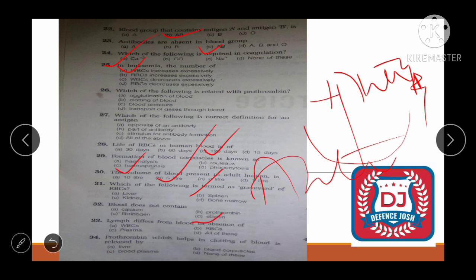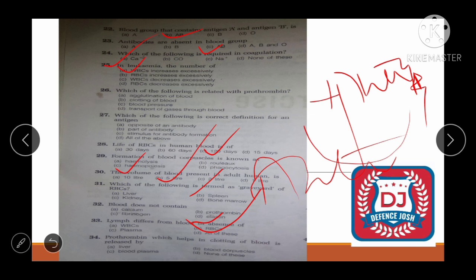Alright, next question is, blood does not contain elastin, because fibrinogen, calcium and prothrombin are important for blood clotting. Alright, next question is, lymph differ from blood in absence of. See friend, what would be the correct answer? lymph में क्या नहीं होता? RBC नहीं होते हैं.